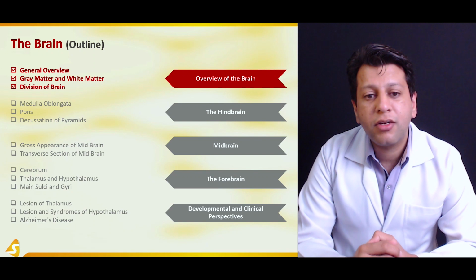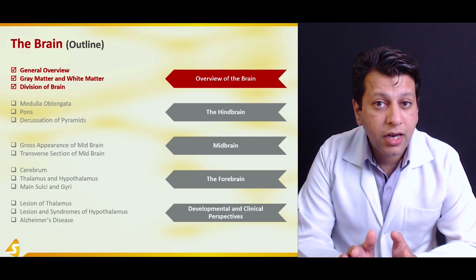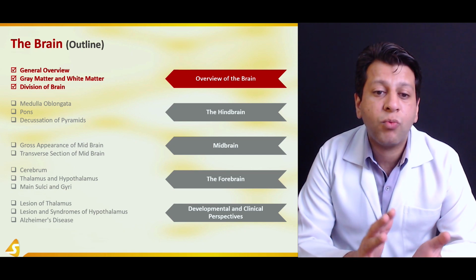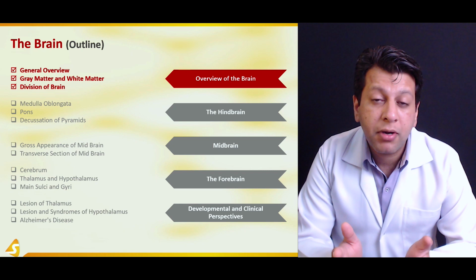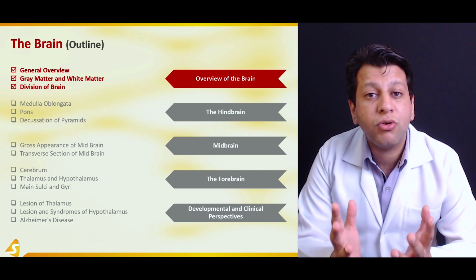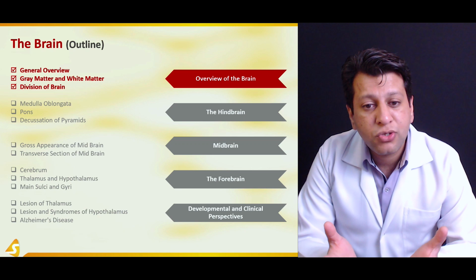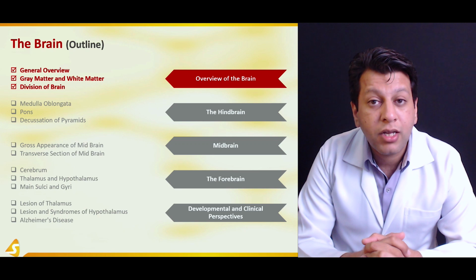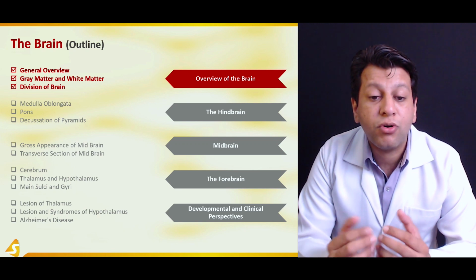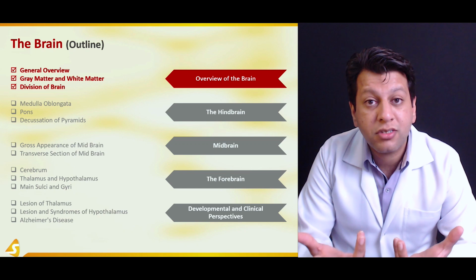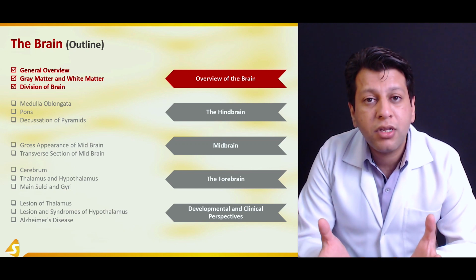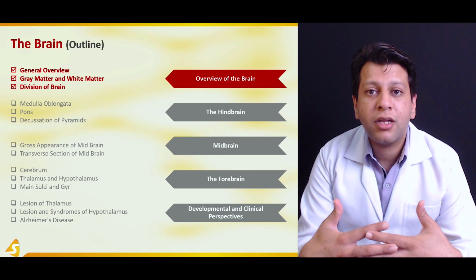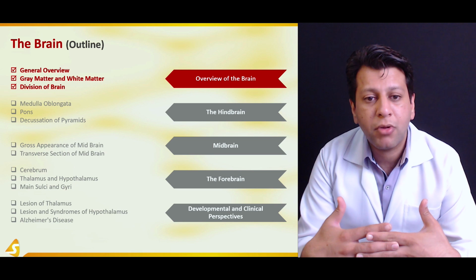So in this section, we have covered a very general overview of the anatomy of the brain, how many divisions it has, and what gray matter and white matter are. We now know that gray matter is called gray matter because it contains mainly neurons and nuclei, and white matter is called white matter because it contains mainly axons and myelin sheath. The brain is divided into three sections for the purpose of understanding, though it actually functions as a single unit. There is a forebrain, composed of diencephalon and telencephalon, then a midbrain, and then a hindbrain, mainly composed of pons and medulla oblongata.